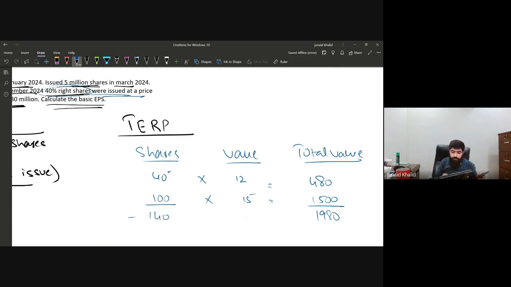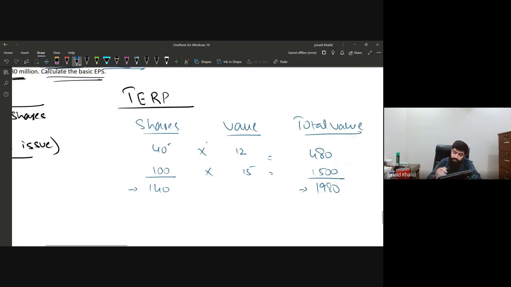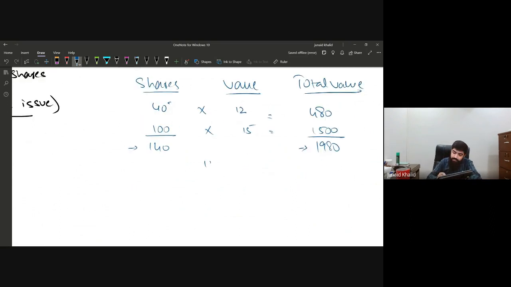So the price of 140 shares is 1980. So 1980 divided by 140 will make 14.14. So the TERP, that is the theoretical ex-right price, is 14.14.